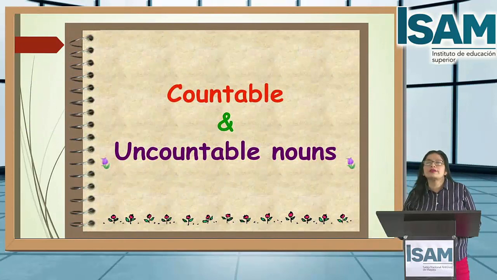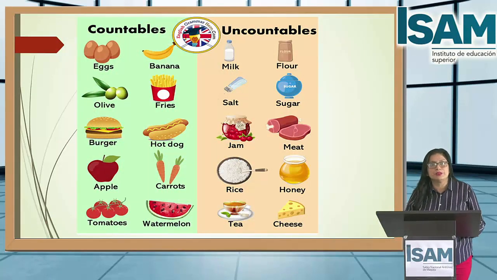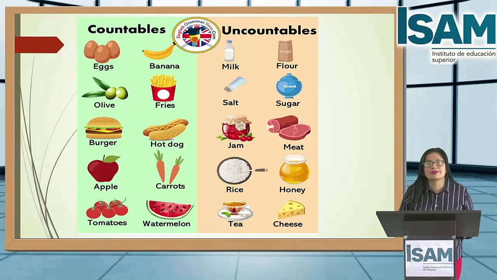Now, students, continue with countable and uncountable nouns. Yes, we have eggs. Repeat, please, after me. Eggs. Again, eggs. Banana. Olive. Fries. Burger. Hot dog. Apple. Carrots. Tomatoes, watermelon.